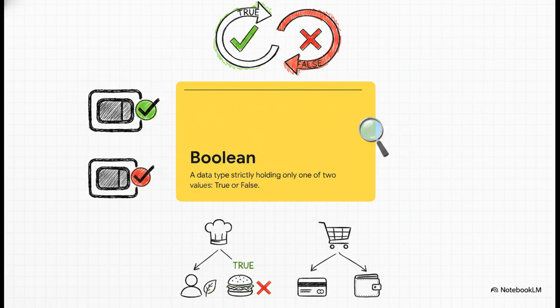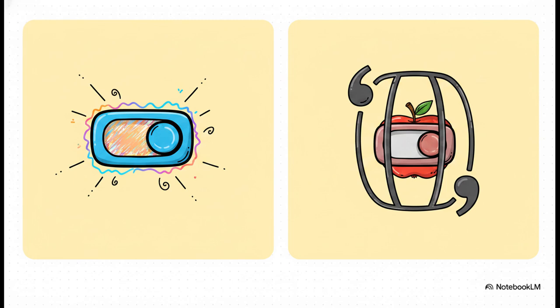At its core, a Boolean acts as an absolute truth in your code. It's really just a simple on or off switch that helps our program evaluate its current state, like confirming whether a user is currently a vegetarian. In programming, we're constantly needing to make these binary decisions. Did the user pay? True or false? Is the file downloaded? True or false? This data type, which is actually named after the mathematician George Boole, is brilliant because it strips away absolutely all the gray areas. But here is a really crucial point, and it's a massive beginner pitfall.